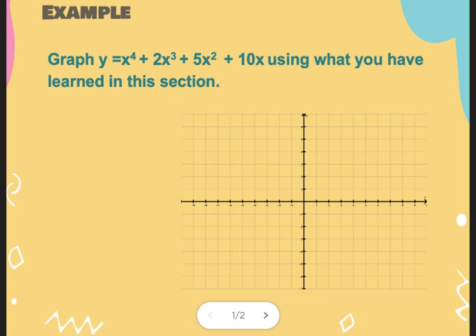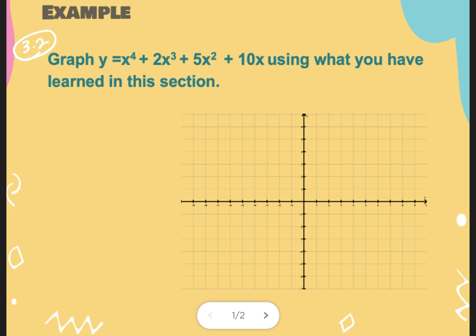Okay, so this is from 3-2. In 3-2, you're graphing polynomials of higher degree. They could be any kind of polynomial. So you can get an x to the third, an x to the fourth, an x to the fifth, whatever it is that's there, okay?